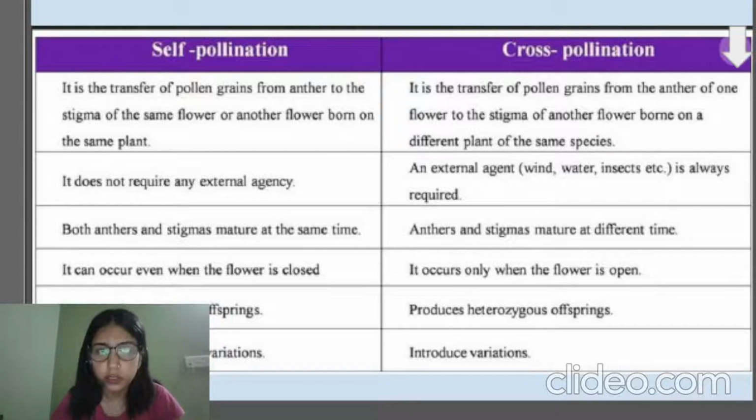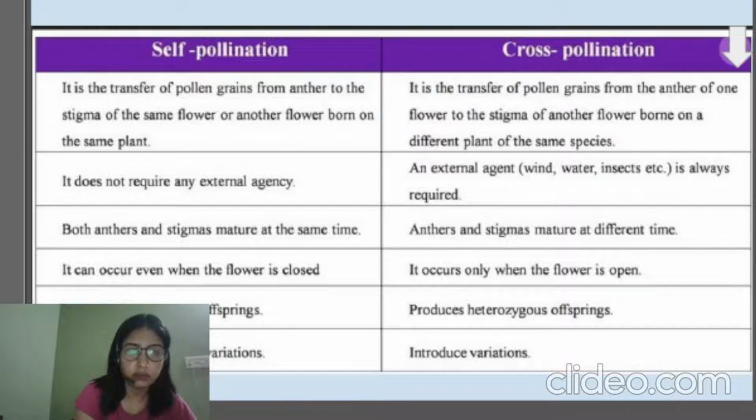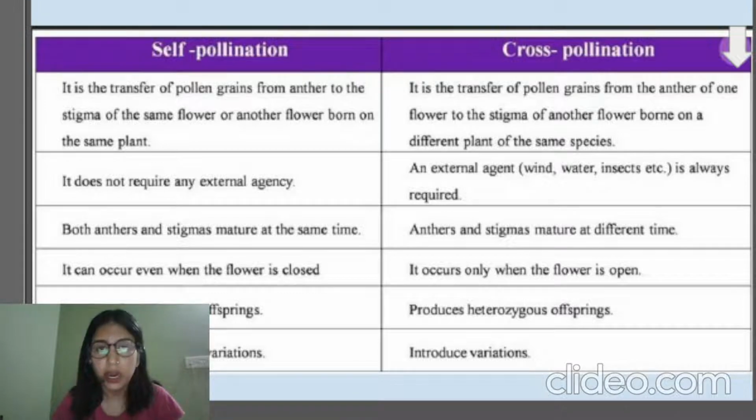While cross-pollination is the transfer of pollen grains from the anther of one flower to the stigma of another flower born on a different plant of the same species. We know that the species needs to be similar for pollination to occur. Pollination occurs between similar species only. If the pollen goes from the anther of one flower to the stigma of another flower of the same species, then we call it cross-pollination.